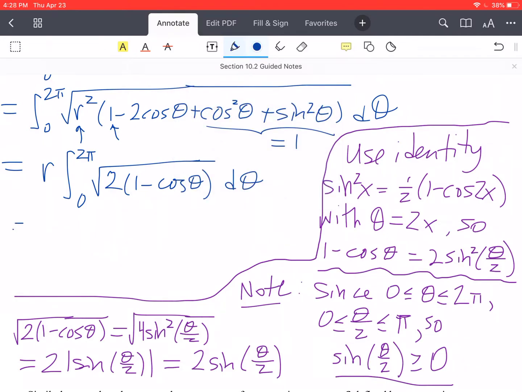Because now we come back to the integral and say this is the same thing as the integral 0 to 2 pi of 2 sine of theta over 2 d theta.